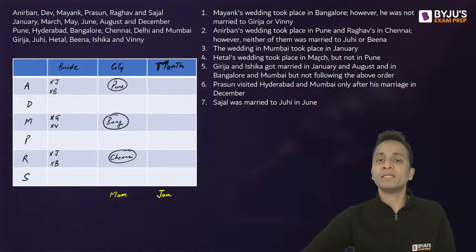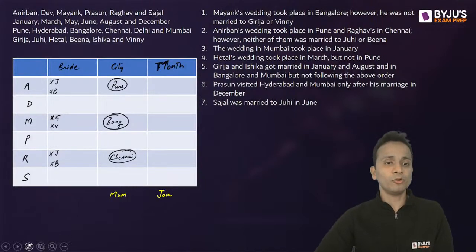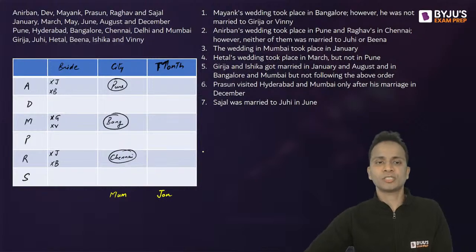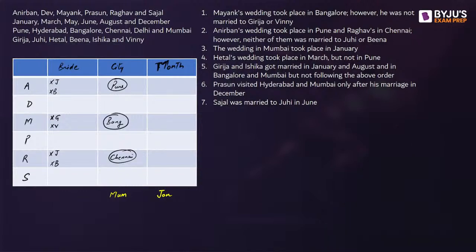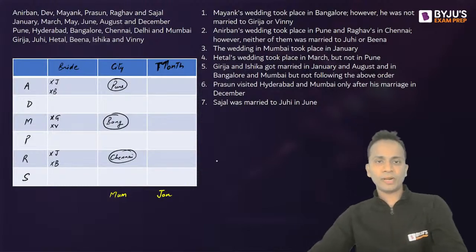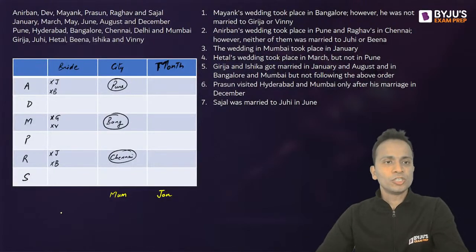Hetal's wedding took place in March but not in Pune. So Hetal is in March, right? So just give me 1 second, all of you. Now Hetal is in March, right? And let me write it. Now Hetal is the name of the bride, so I'll write it at the bottom.